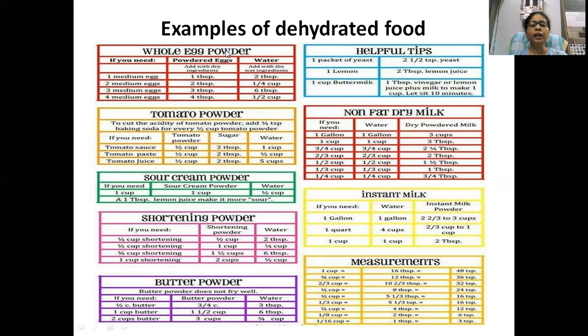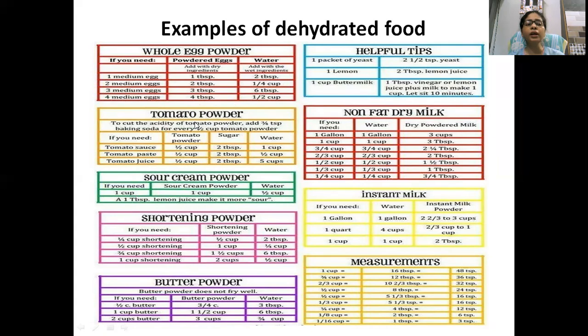Here is an example of dehydrated food: whole egg powder. Eggs are also dehydrated to form egg powder, and if you want to make some dishes, you will require 1 tsp of dehydrated egg powder. If you add 2 tsp of water, it will become like one medium egg, and you can prepare dishes according to your requirement.